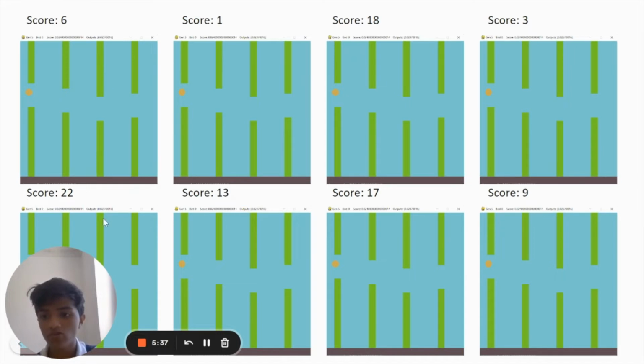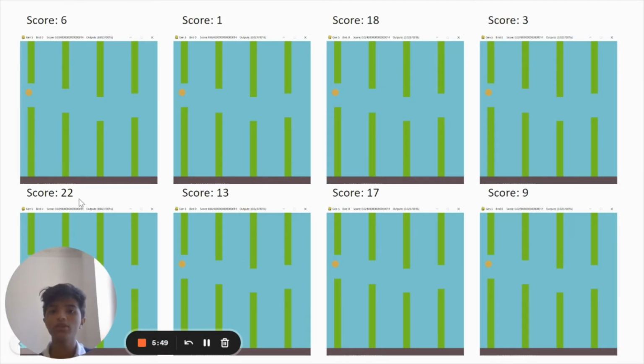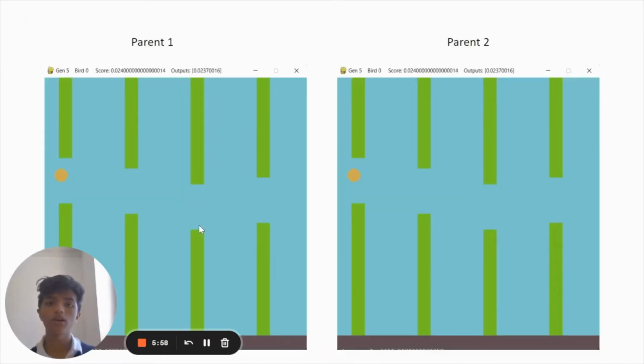So yeah, this is a representation of an artificial intelligence's brain. Once you have that, that was the selection phase, where after the fitness, you select the best parents, let's say these three or these four. Then you have crossover, which means you take two randomly selected elite parents, take their structures, and mix them together to create a new structure, which is the offspring. That's very similar to evolution, where two parents create offspring and pass down their genes.